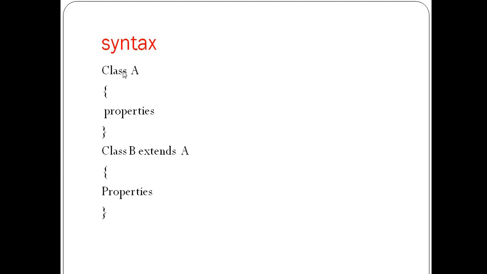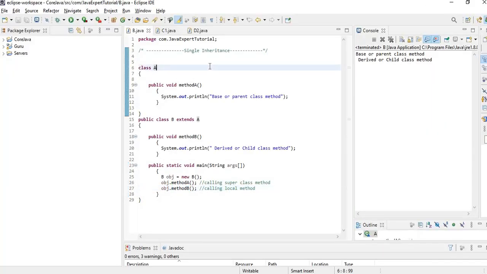Here, as you can see, we define 2 classes, class A and class B, and class B extends class A. That means whatever method is available in class A is automatically available in class B. Now let's see an example of single inheritance. As you can see here, we define 2 classes, A and B, and B extends A. Inside class A, we define method A, and inside class B, we define method B.